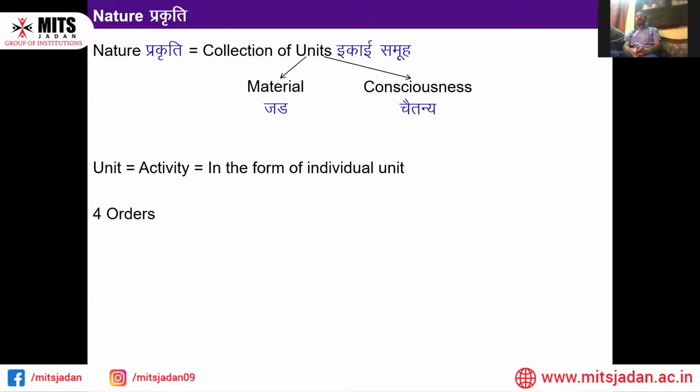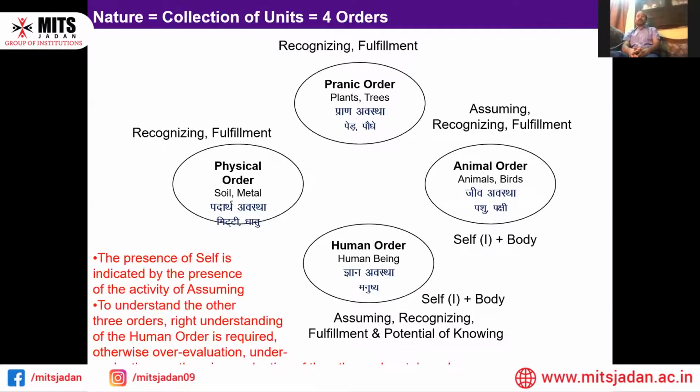The units are of two types, material and conscious. Material is where we can see there is no life, but in conscious we can see there is life, there is growth, there is respiration. So unit equals activity in the form of the individual unit. There are four orders to get a closer look at these units. We shall have to understand the four orders, and in the four orders we have described all the units, all these units that we can see and cannot see.